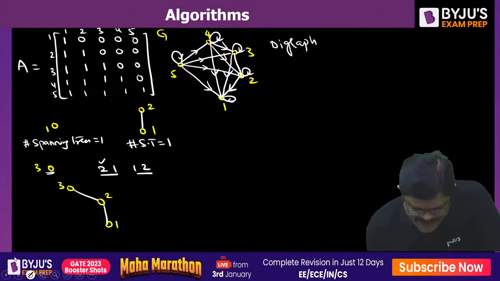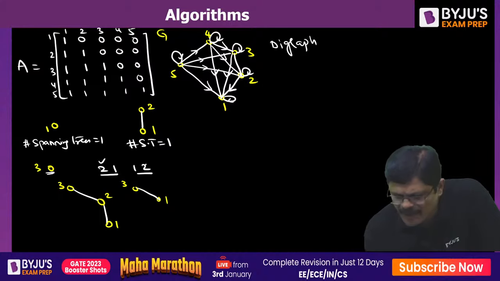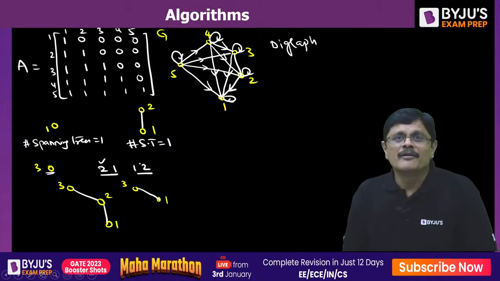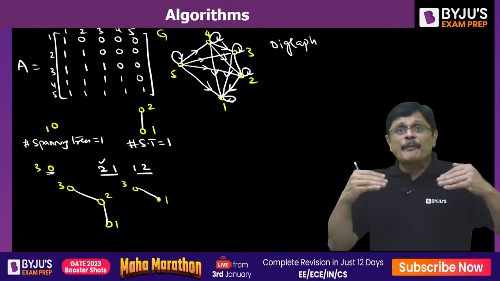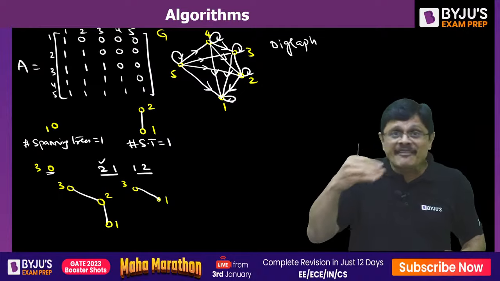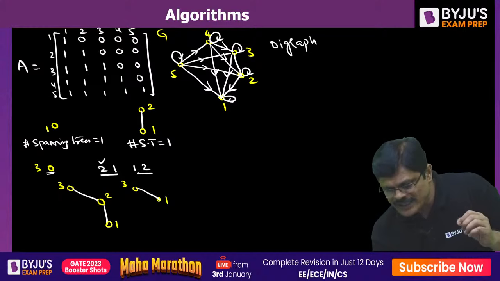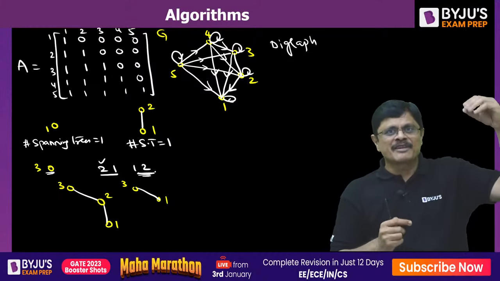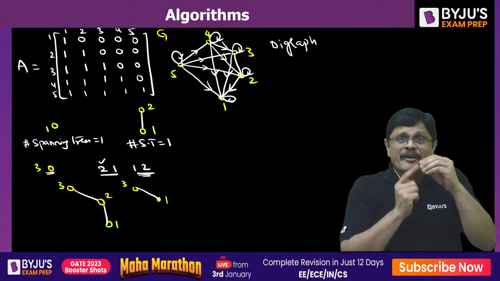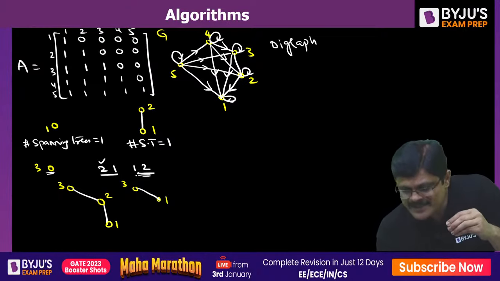Now look here, the second one I am trying to tell you. From 3, can you go to 1? Yes, create a directed path. But from 1, can you go to 2? No. See, in the given permutation, I am explaining how we need to create the different spanning trees. So 3 to 1 you can go in this permutation. We start with 3. First you can go to 1, so directly go to 1. But 1 to 2 you cannot go. So you stop this here.